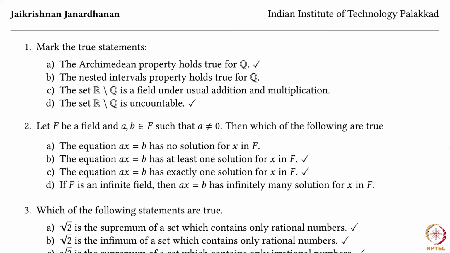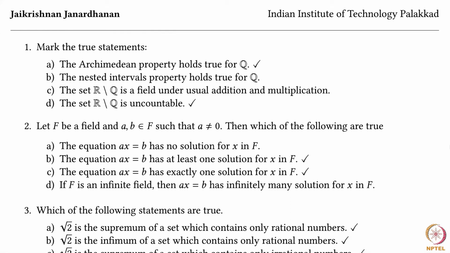One easy way to see this is to just consider a small positive rational number of the form 1 by n, and notice that you can multiply this by a really large natural number m into 1 by n to make it larger than any given rational number. The nested intervals property holds true for Q.